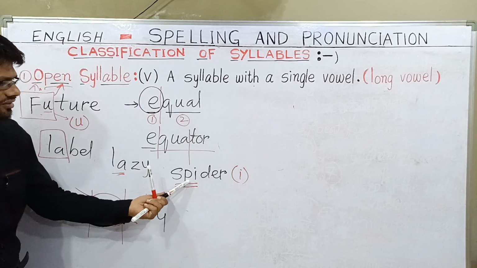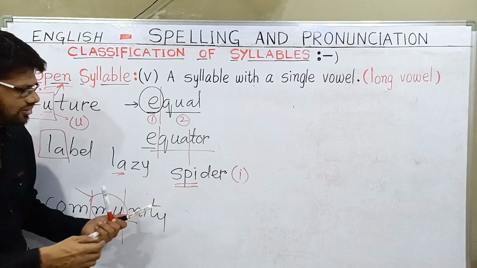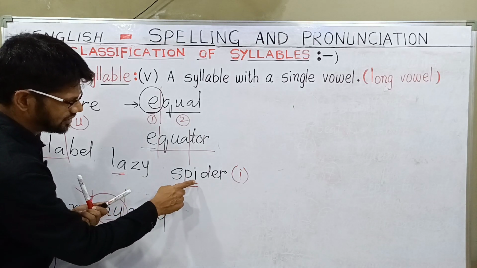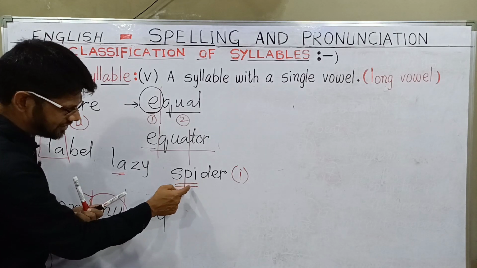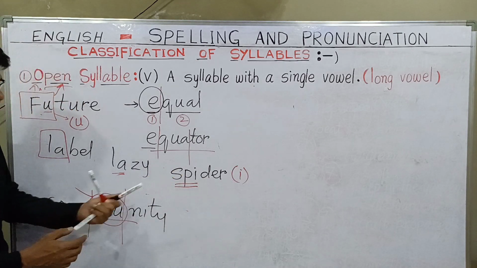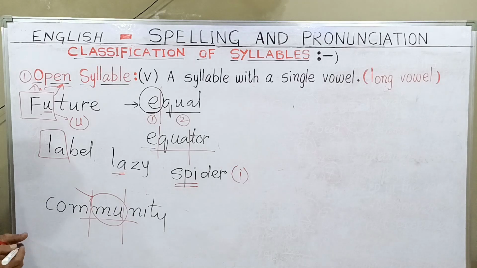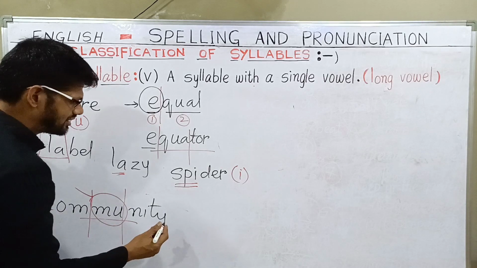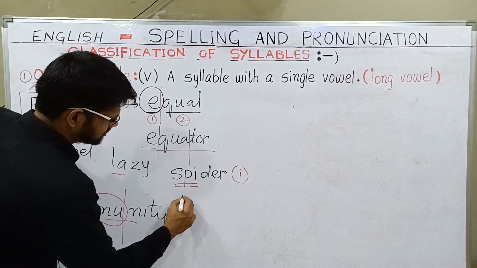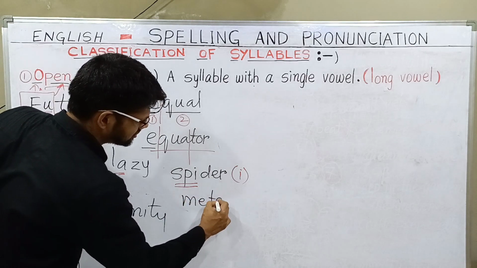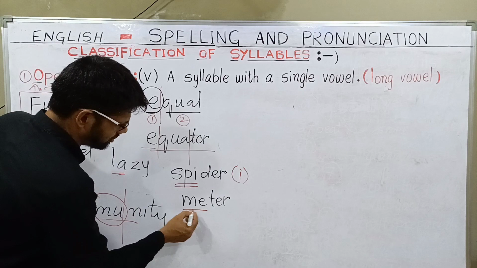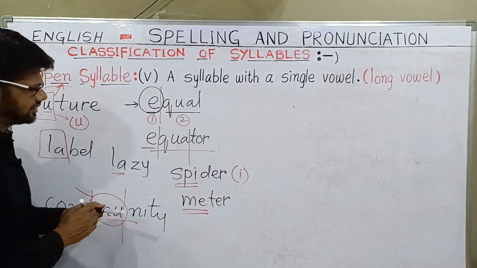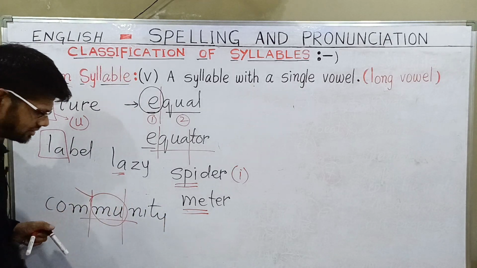Because it is giving a long sound and it does not require any consonant to complete its beat. That is the reason it is an open syllable. I can give you so many examples. Meter, meter. Here also we have the "me" sound.